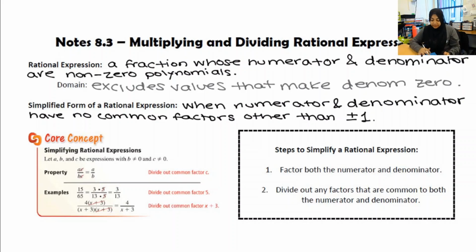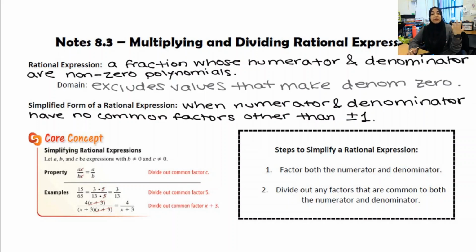Okay, so there's two skills that you really have to be pretty good at in order for you to successfully simplify, multiply, and divide rational expressions. And those skills are, number one, knowing your exponent rules. So for example, x cubed over x to the fourth. What happens to those exponents? So exponent rules, and then factoring. When we get into solving rational equations, you might have to factor 6 times in the same problem. Okay, so you really have to practice factoring. So if you know you're not there yet, you need to take out some time to practice factoring.